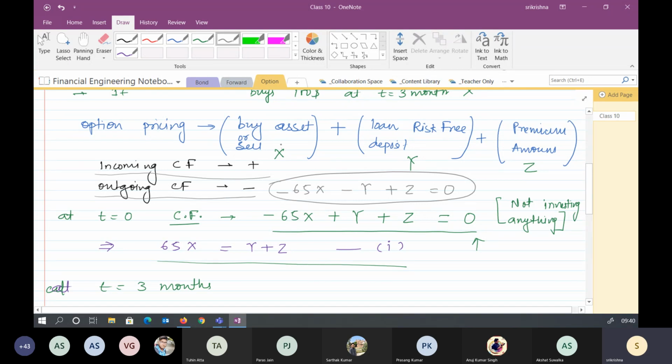So whatever you assume, we have assumed he is buying X, taking a loan Y, and getting amount Z. But if you do the reverse of this, be sure to write plus and minus signs accordingly, and you'll finally get the value of Y, whether it is positive or negative.